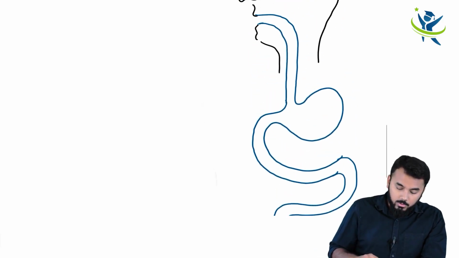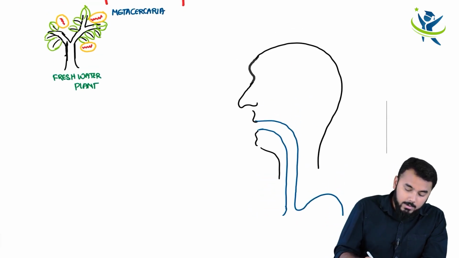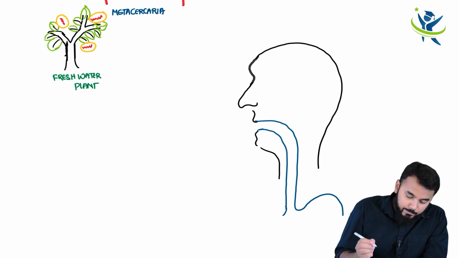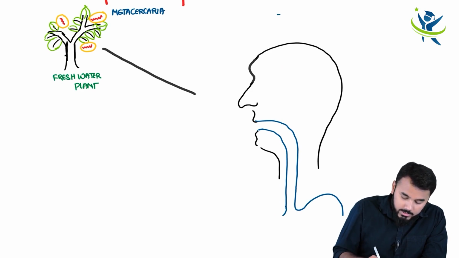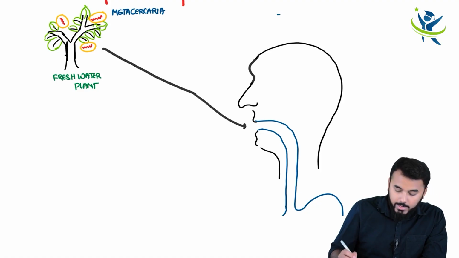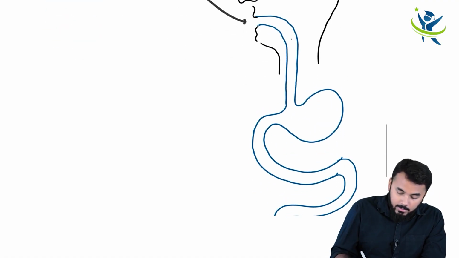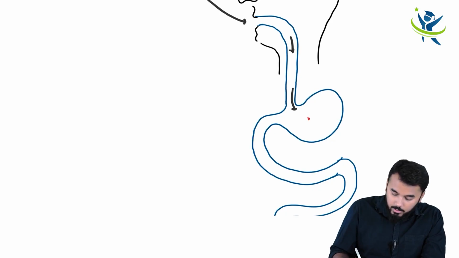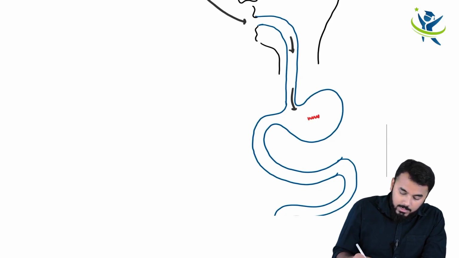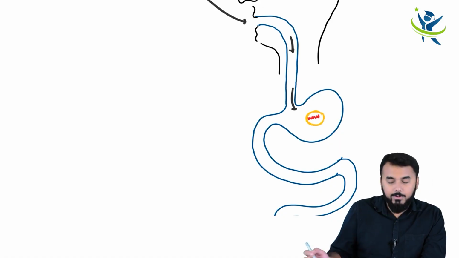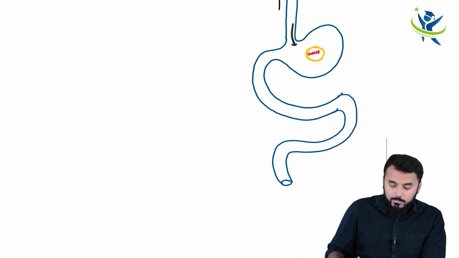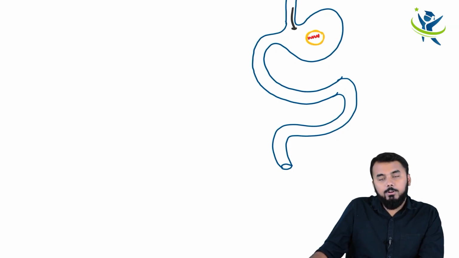I have not drawn the complete intestine anyway. So this metacercaria, once you ingest it, is going to enter your stomach. And obviously metacercaria has a cyst around it. Now from here the metacercaria will enter into your duodenum.